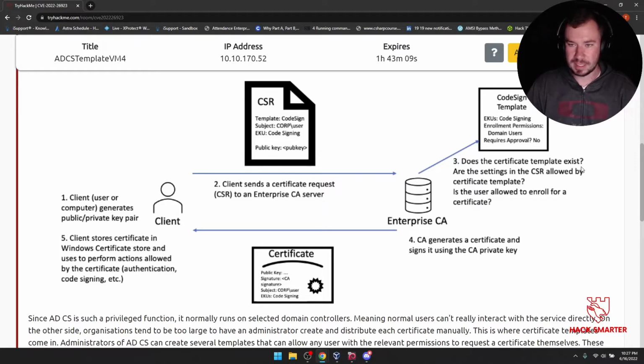And then this is asking these questions. Does a certificate template exist? There are certificate templates to make life easier for IT. Are the settings in the CSR allowed by the certificate template? Is the user allowed to enroll for the certificate? If yes, the CA generates a certificate and signs it using the CA's private key. Boom, shoot it over here. The client stores the certificate in the Windows Certificate Store and uses it to perform actions allowed by the certificate. It's kind of like having a key, right? That's why it's called the key. A key to your house, a key to a building gives you certain authority. And we have authentication, code signing, etc.